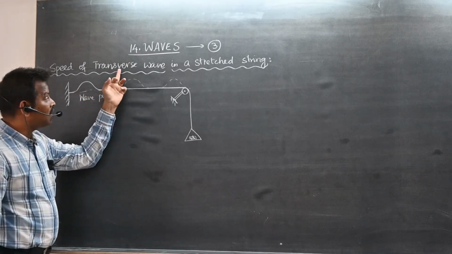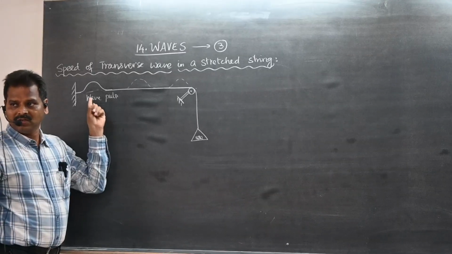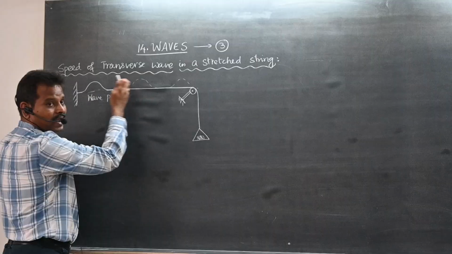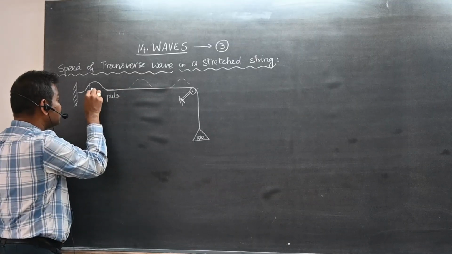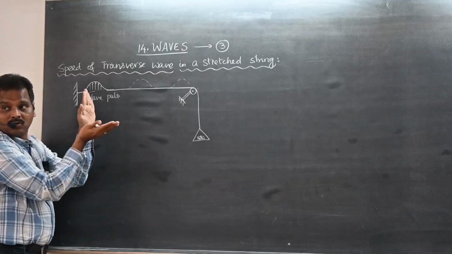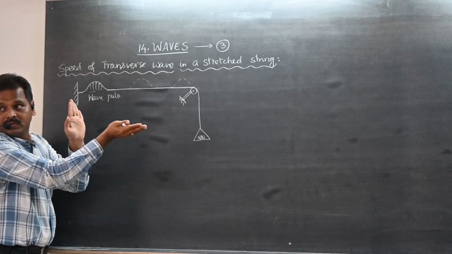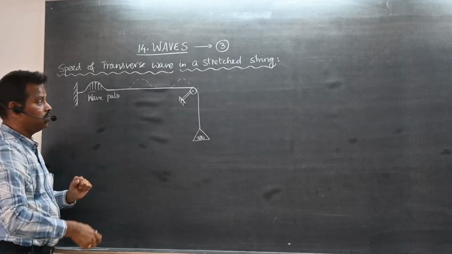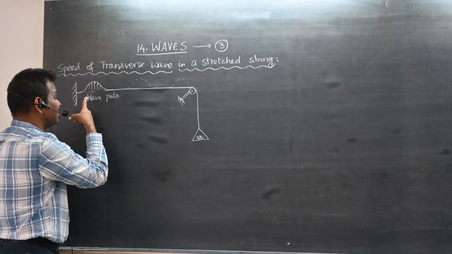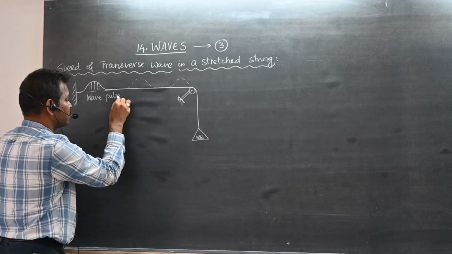Can I call it a transverse wave pulse? Why is it a transverse wave pulse? The wave is traveling along the x-axis, but the particles of the string are oscillating along the y-axis, perpendicular to the direction of propagation of the wave. These two are mutually perpendicular to each other. So this is a transverse wave pulse.